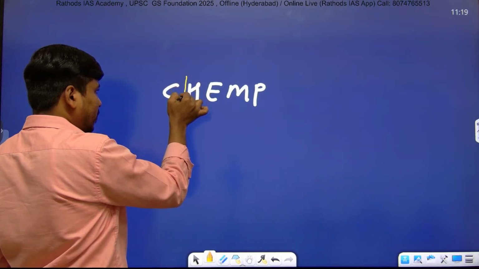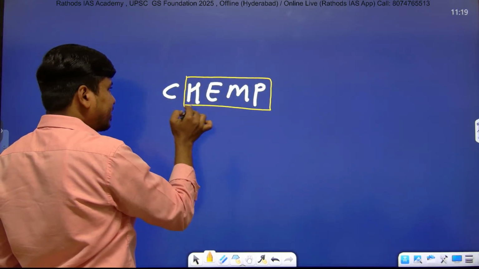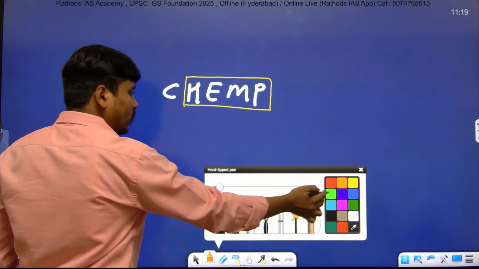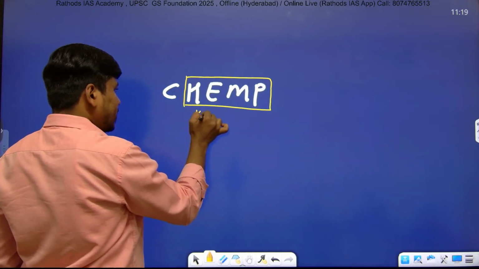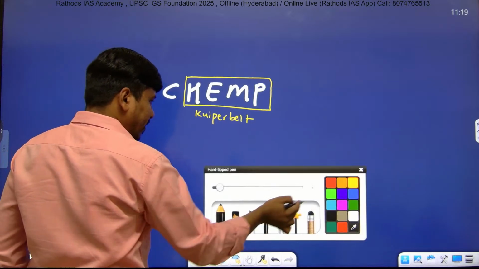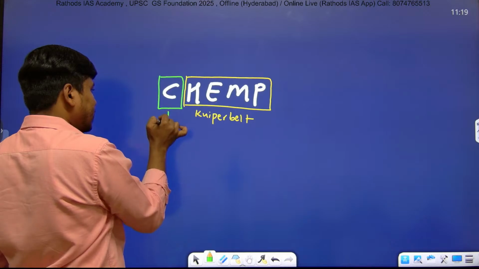And the most important point: out of 5, 4 dwarf planets revolve in the Kuiper belt, very important. And only Ceres revolves in the asteroid belt.